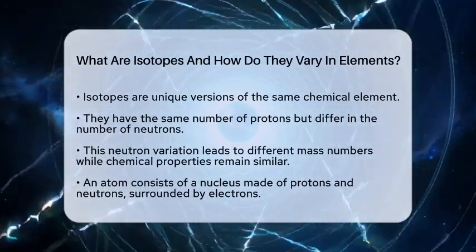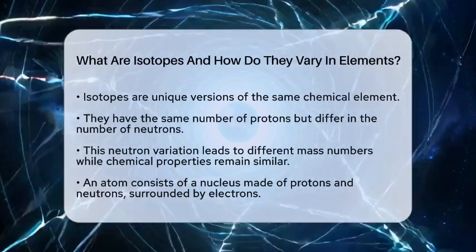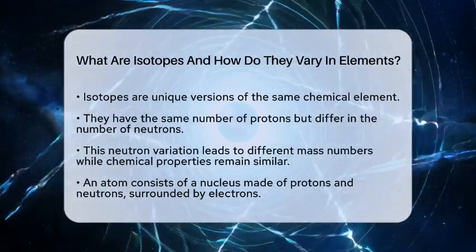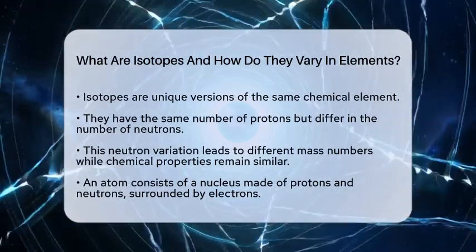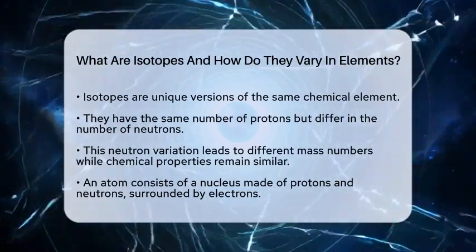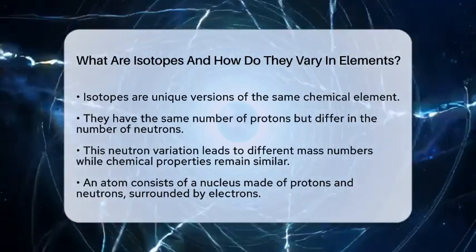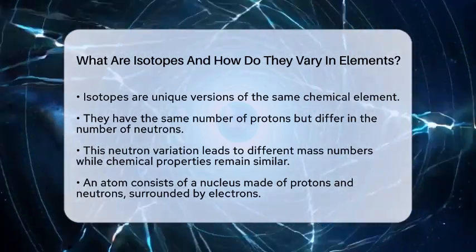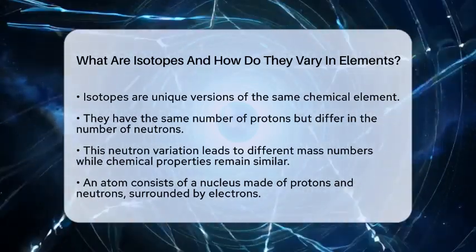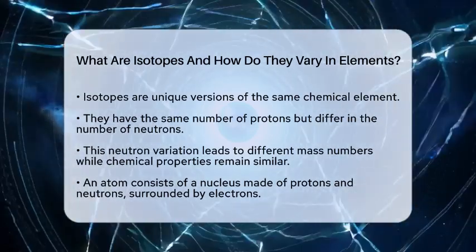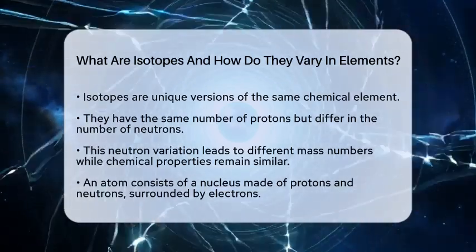They share the same number of protons in their atomic nuclei, which defines what element they are. However, they differ in the number of neutrons they contain. This difference in neutron count leads to variations in mass numbers, while their chemical properties remain nearly identical.